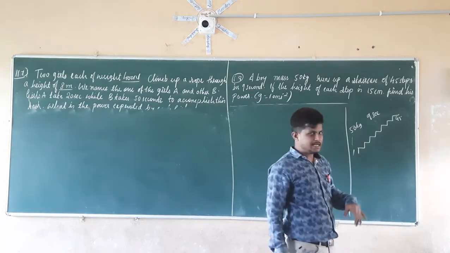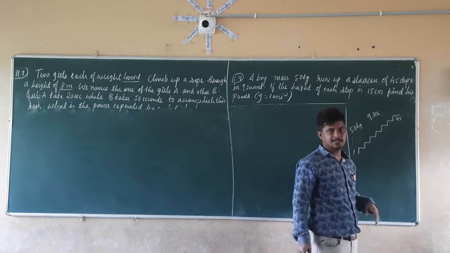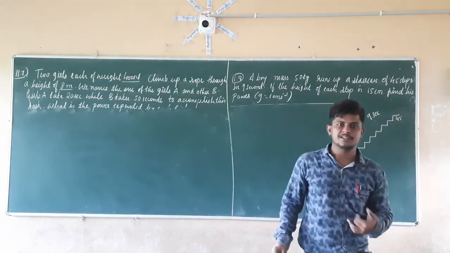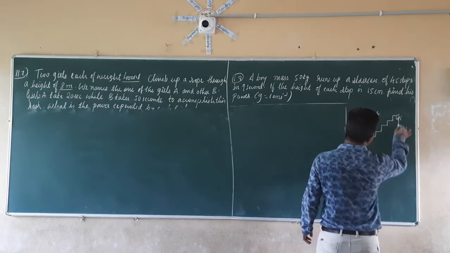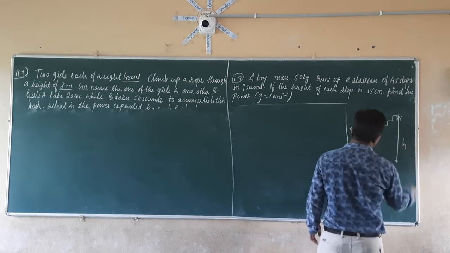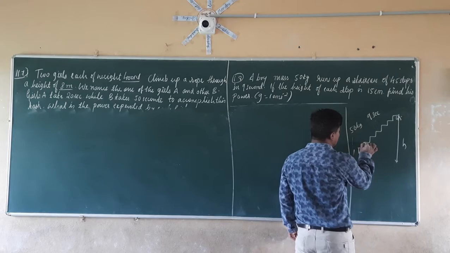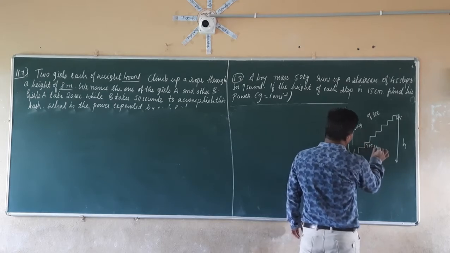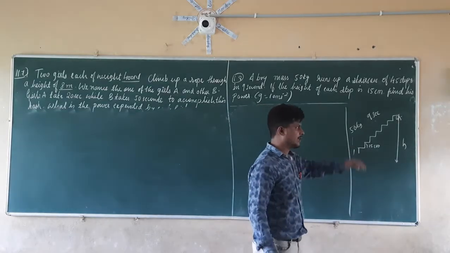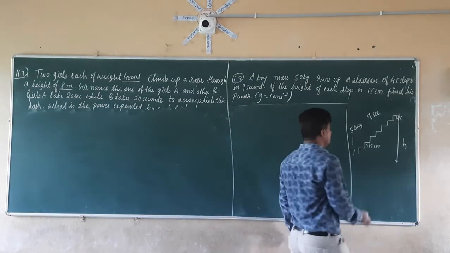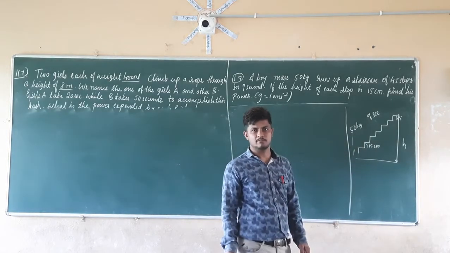That is nothing but the potential energy gained by the boy to climb that staircase. For calculating the potential energy, we have to calculate the total height up to 45 steps. They have given one step as 15 centimeters, so what will be the height up to 45 steps? First we calculate that, then the potential energy, and by using that potential energy we calculate the power of that boy.